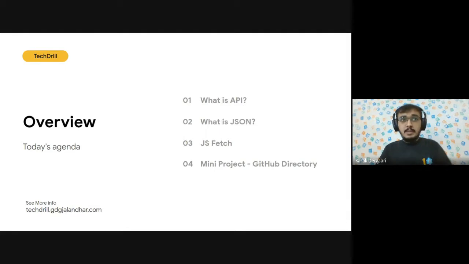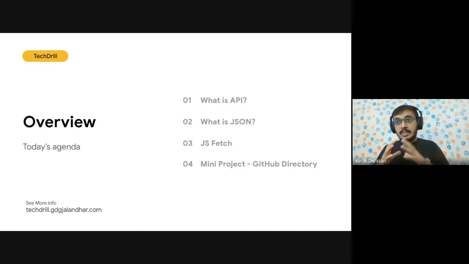So today we are majorly going to focus on three main topics. One of them is what is API. Then we are going to see what exactly is JSON. Then we'll see what is the JavaScript fetch API, and then we'll try to implement all these three concepts in our GitHub directory project.